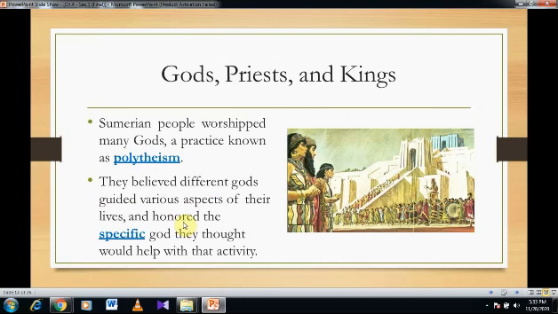Sumerian gods. The Sumerian people worshipped many gods. This is the religion that is known as polytheism. So the Sumerians were polytheistic. They believed different gods guided various aspects of their lives. They honored specific gods that they thought would help with a particular activity. So they believed in many gods, and each god was concerned with a particular thing. Anytime they needed something specific from a god, they would honor them with a certain ceremony or activity.